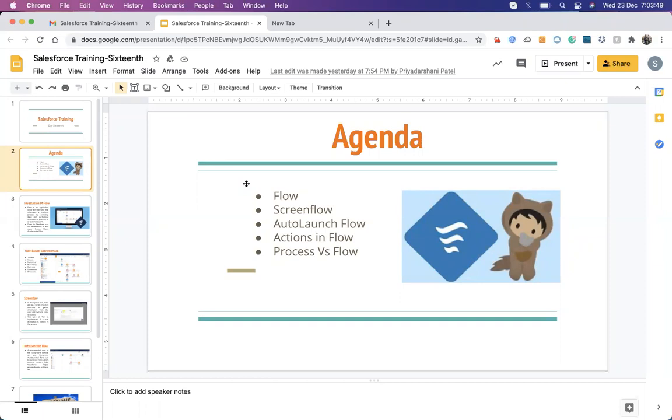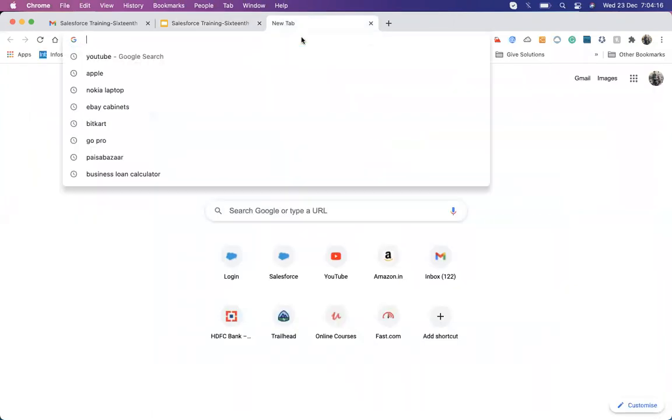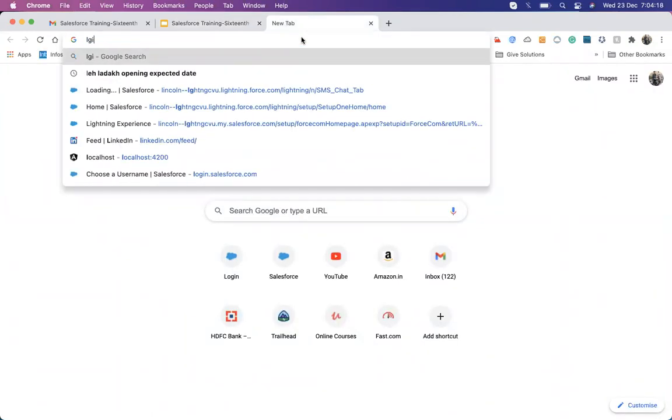In the process builder, suppose I need to take input from a user, then execute some action, then execute something else. That is not possible in the process builder. It only works when we make any changes on the record, meaning either it is created or it is edited. Remember, only those two options are available there. Whenever the record is created or edited, thereafter we can execute the process builder.